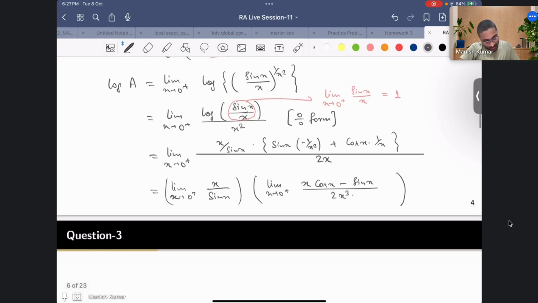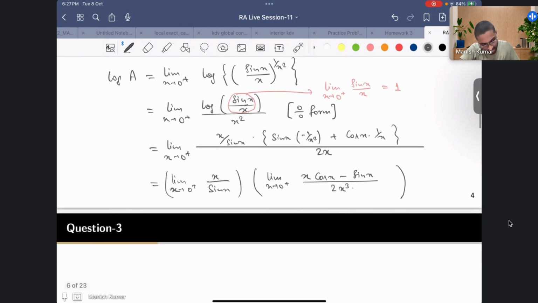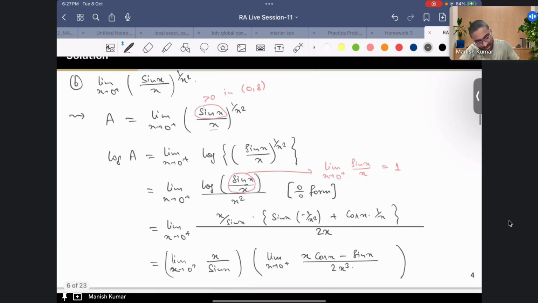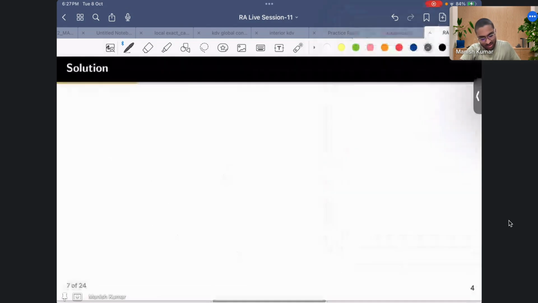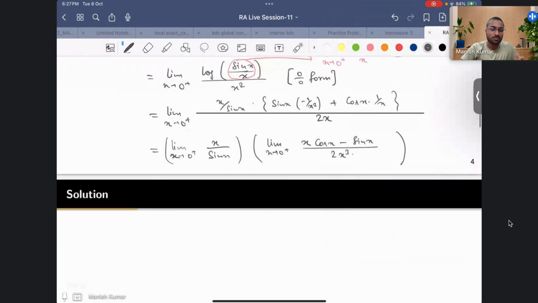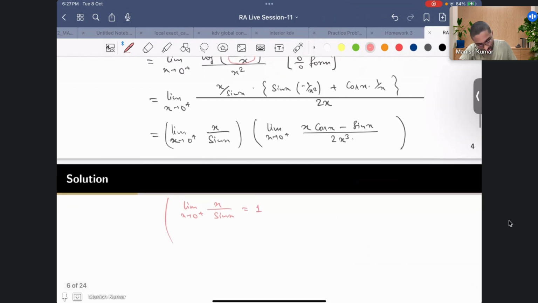Now why I have written this: there should be proper justification, otherwise this does not make sense. We know that the limit of a product is equal to the product of their limits if both limits exist, otherwise we cannot do so. So let me write the reason. We know that the limit as x tends to 0 plus of x by sin x exists and is equal to 1.